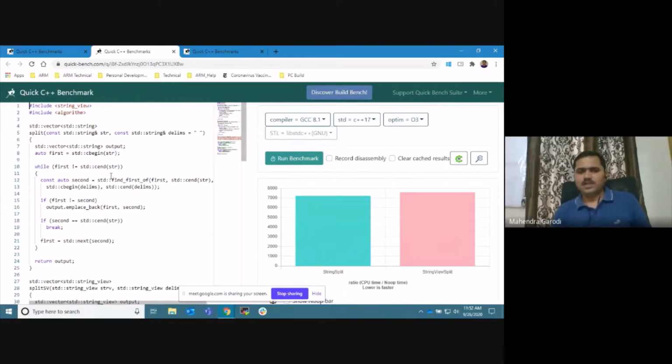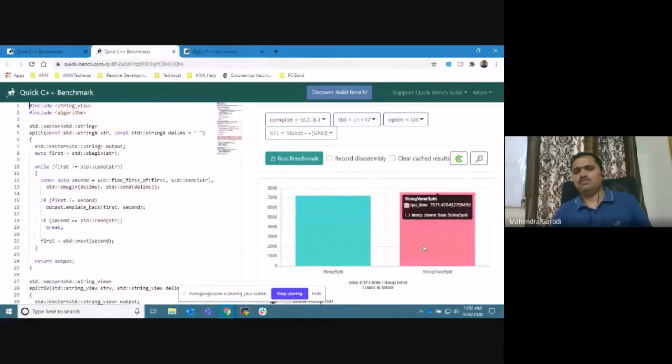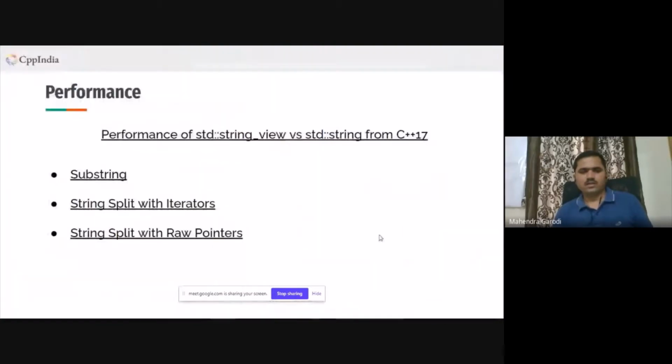This string split implementation was based on iterators. There is a similar implementation which was done using raw pointers. And here you will see string view wins over string. Here the overhead of normal iterators was quite high, which influenced both string and string view, and then they came along the same line.